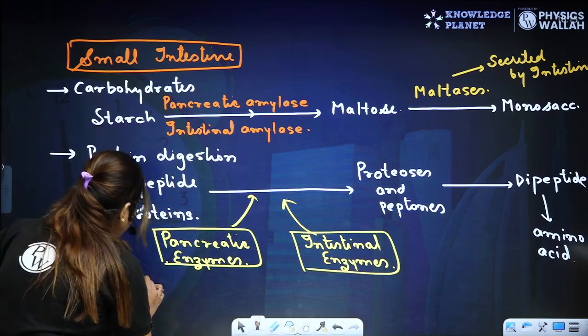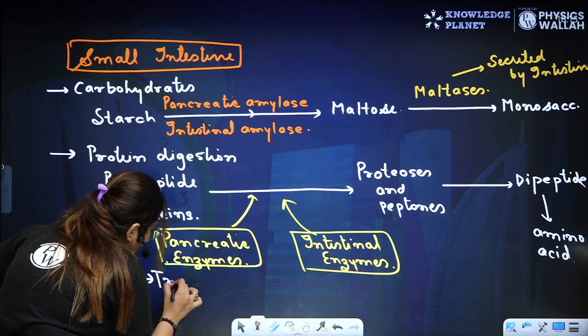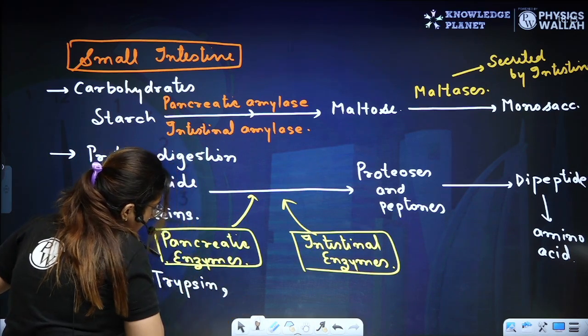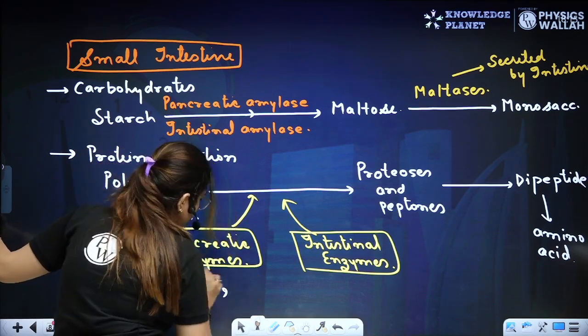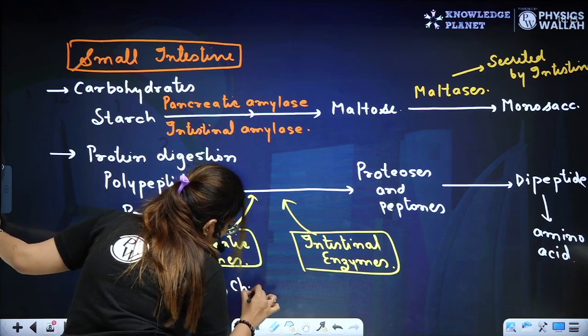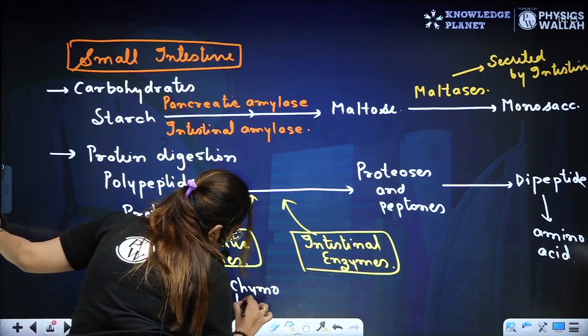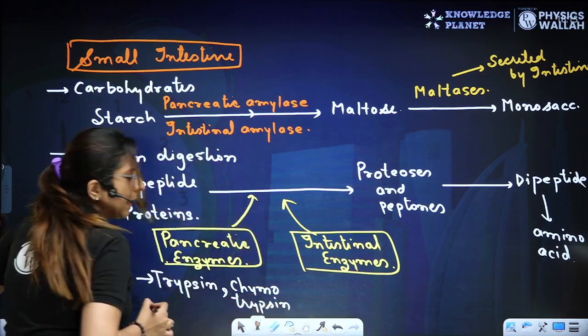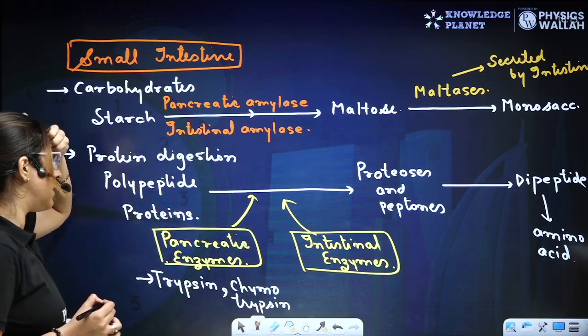So in pancreatic enzyme we have trypsin, and the second one, chymotrypsin. Clear? The trypsin and the chymotrypsin.